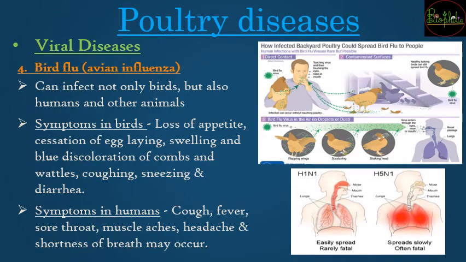And the last viral disease is going to be bird flu. So bird flu or avian influenza is going to not only affect birds, सिर्फ poultry birds में ही नहीं होगा, the bird flu can also infect humans and even other animals. So it is very important that when the bird flu attack has come, the humans should also take protection. Other poultry birds should be provided protection as well as other animals in the surrounding outbreak. So bird flu जो है, it is going to not only affect birds, वैसे ही जो humans में भी spread होता है from the animals.